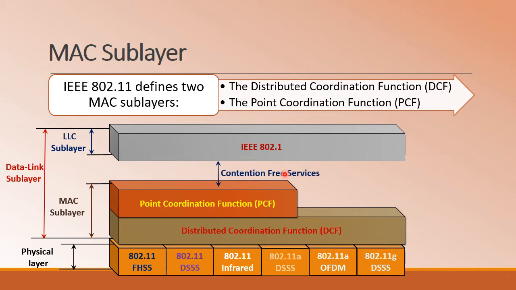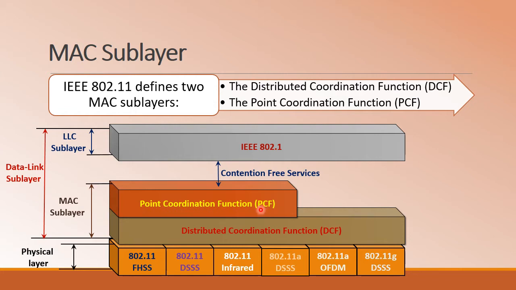So the communication from the access point to the station is implemented by making use of the point coordination function, or PCF.